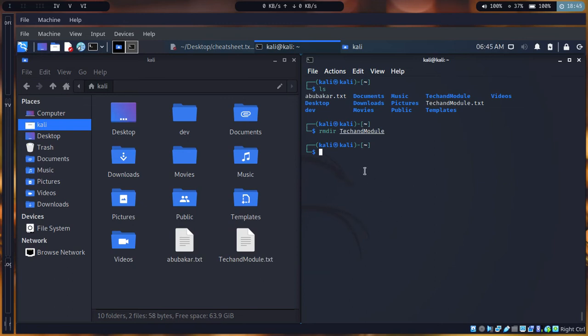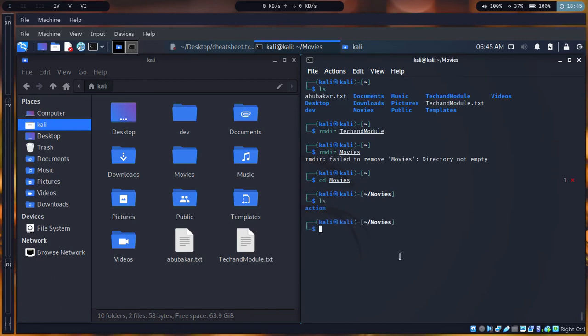If you study DSA, you will know this one, and I am not going to explain it to you. So for example, I say rmdir movies. You know what it's going to say? Failed to remove movies. Why? Because movies is not empty. If I go to cd movies, I can see there is something inside. So when a folder has something inside, you cannot remove it with rmdir only.